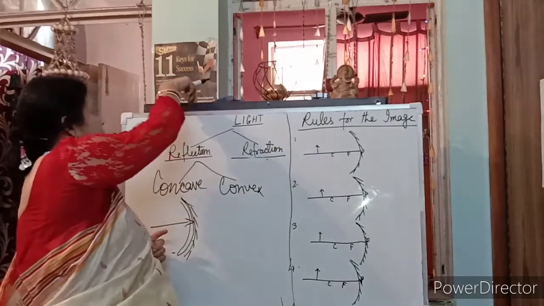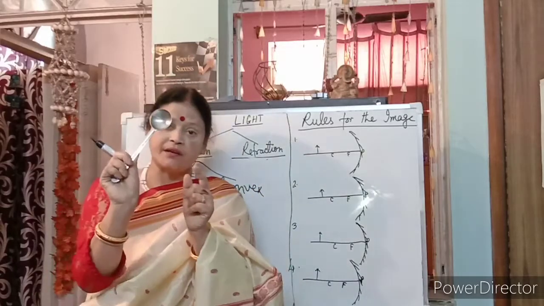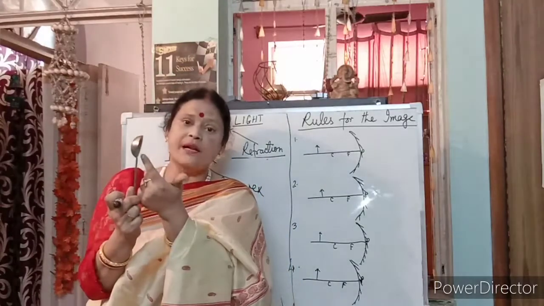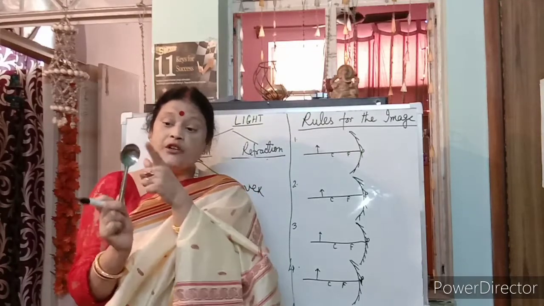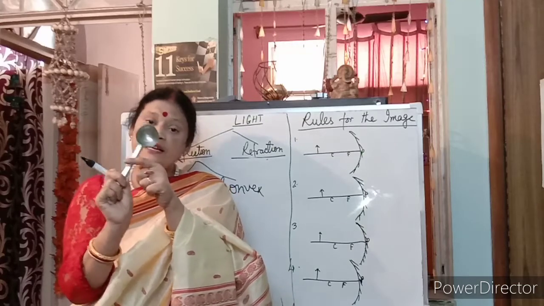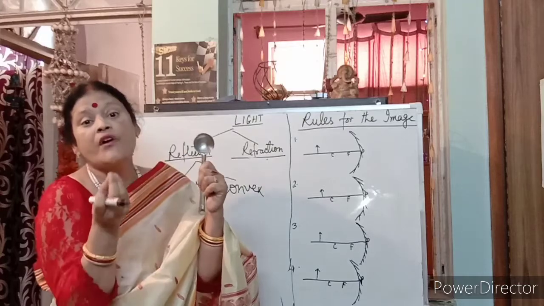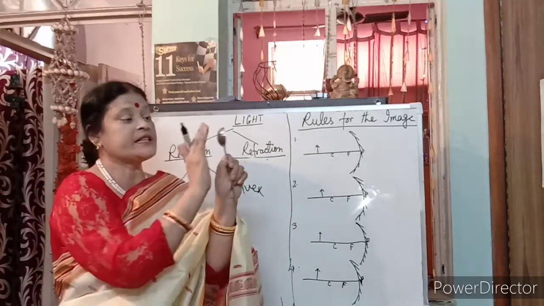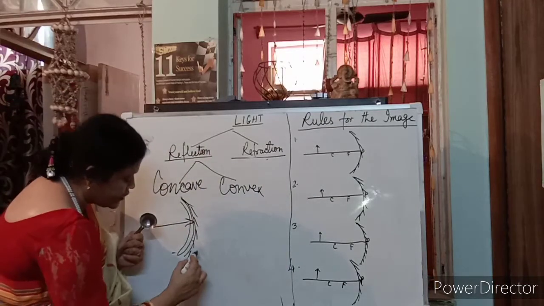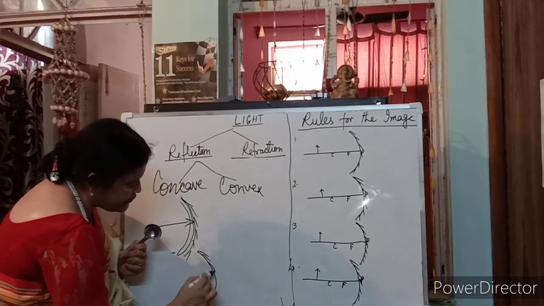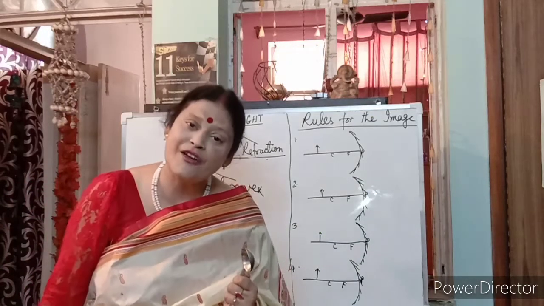If I take the example of this spoon, right? Now, this is a half sphere. Am I right? If we complete it into a ball, it will be a sphere. Now, this is the half sphere I have taken. This has a groove inside. Groove, what is that? Gufa. Groove inside means polished from outside. See, groove inside and polished from outside, then this type of mirror is known as a concave mirror.